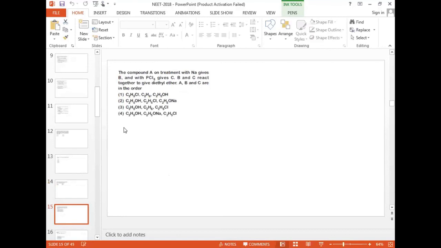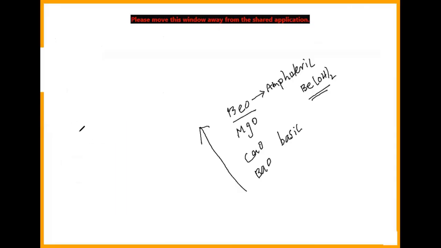Purnima, read. The compound A on treatment with Na gives B, and with PCl5 gives C. B and C react together to give diethyl ether. A, B, C are in order of. Okay, first I'll take the question.